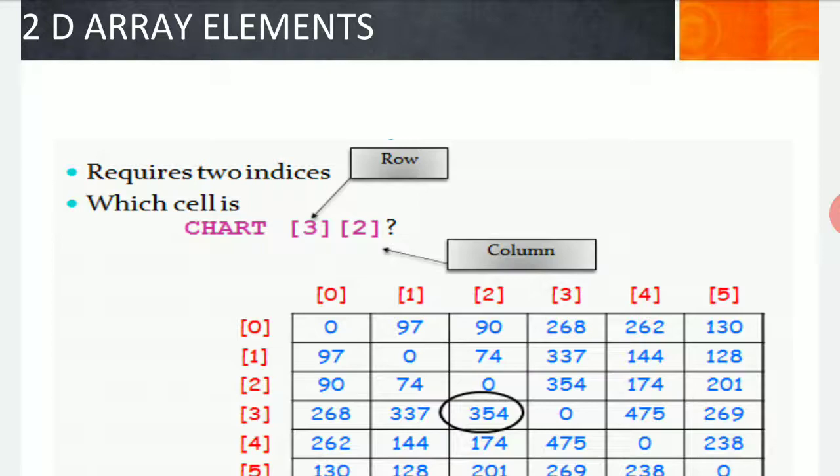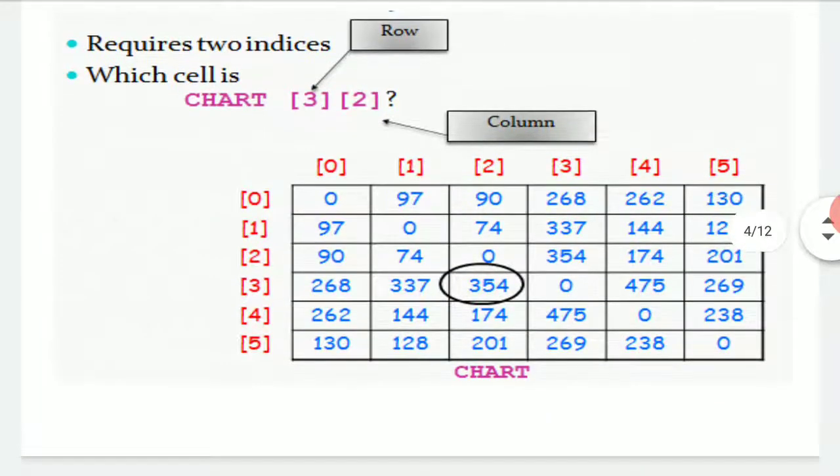Coming to the two-dimensional array, that is my 2D array. Usually, when we have to store n number of data with a large storage, with indexing by row and column, we go for a two-dimensional array, because the word two-dimensional specifically says two means what? The first one is the row and the second one is the column. So here a chart is provided to you in terms of row and column.